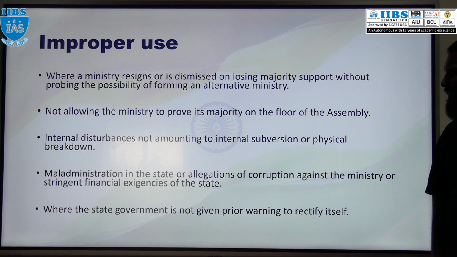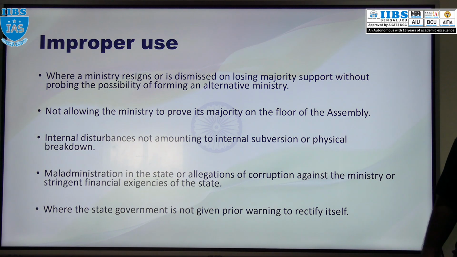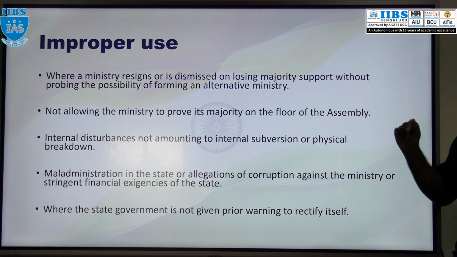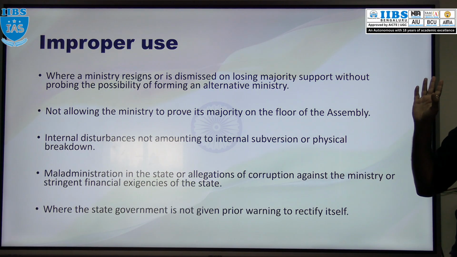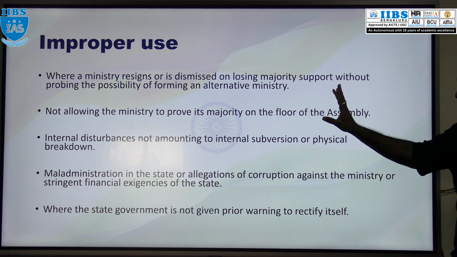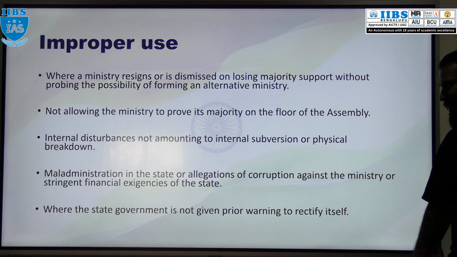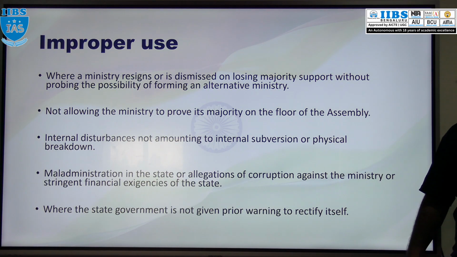Okay. Internal disturbance not amounting to internal subversion or constitutional breakdown. So whenever there is an internal disturbance, not internal subversion, means when the state is going against the constitution, not in that way. Internal disturbance is when protest is going on in the state, or violence is going on, riots are going on, right? That is internal disturbance. So if internal disturbance is there, don't use this article. Use this during internal subversion only. Maladministration or allegations of corruption are there, at that time also don't use this article.